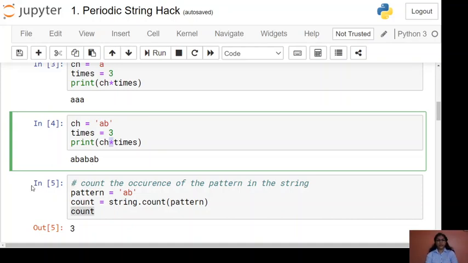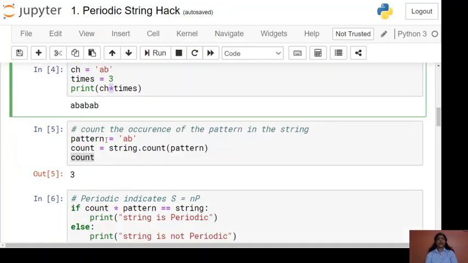So we are assuming here characters or pattern, then we are having a number, and we will create the string, but we have to find the pattern and the number from that string. So we have to use some other logic. We have to find the occurrence of the pattern in the string. So for that we will make use of the count method.